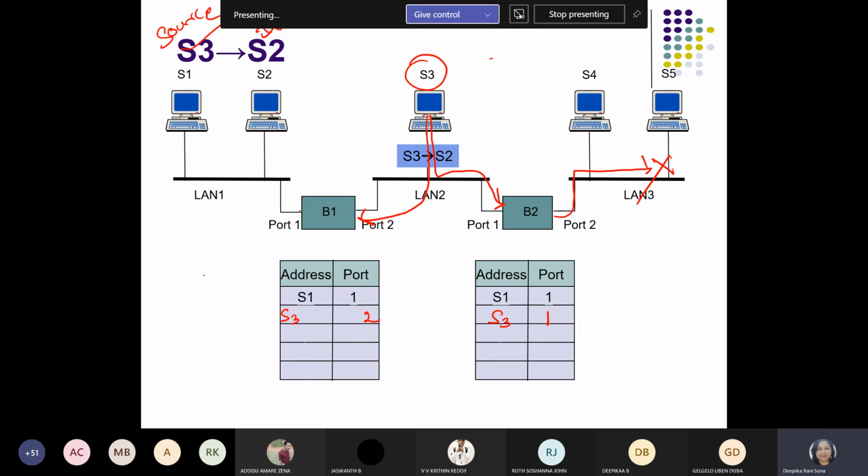S2 is available. It will go and search. Okay, so it found S2. Now the next time S3 to S2 frame transmission is required, it will directly follow this path through bridge 1 port 2 only. Okay, got this point?